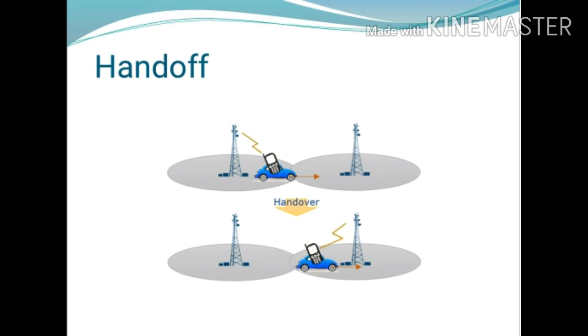Next is the handoff. When a mobile station moves to a different base station while a call is in progress, then the MSC automatically transfers the call to a new channel which belongs to the new base station. This process is called handoff. Handoff means the mobile station moves from one base station to another base station while the call is in progress. Then the MSC, that is the mobile switching center, automatically transfers the call to the new channel belonging to the new base station, and this process is called a handoff.